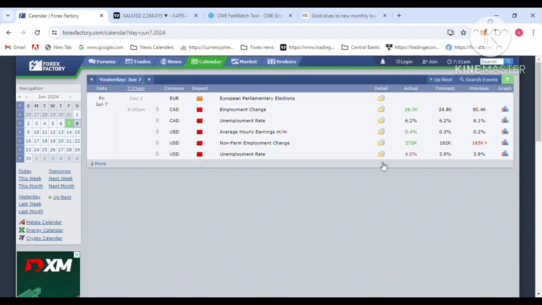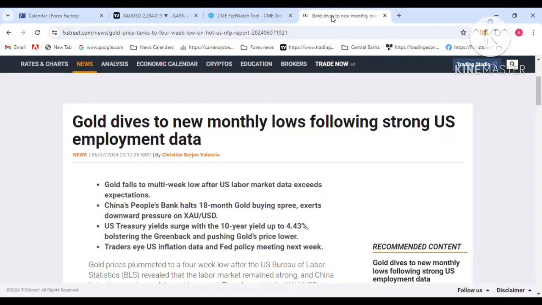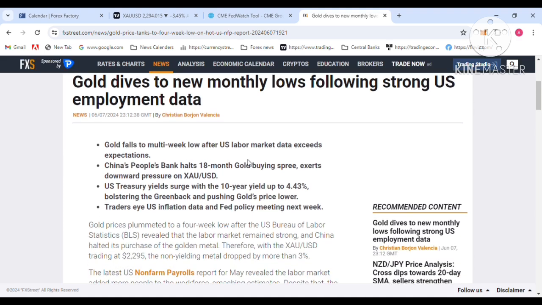You can see the NFP data was about 200k versus 275k, and average hourly earnings were also positive. The unemployment rate increased a little bit to 4%, but the labor data is positive for the dollar. That is strong demand for the dollar, and gold was pushed to the downside. Also the US 10-year bond yield increased to 4.3%, which is another reason for dollar demand.